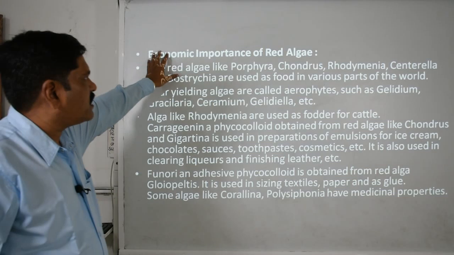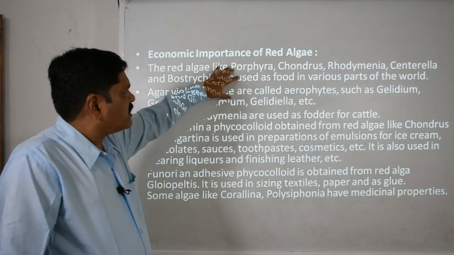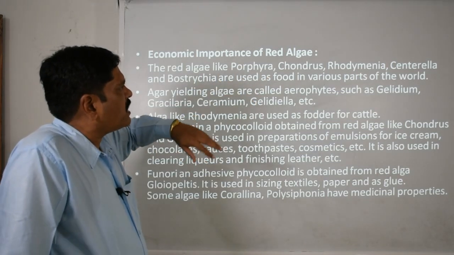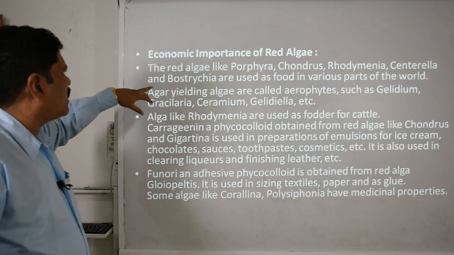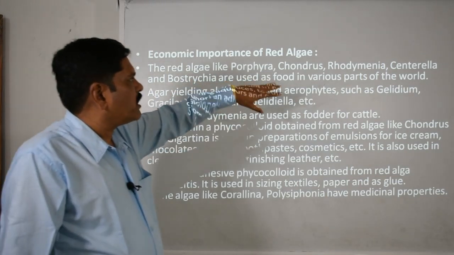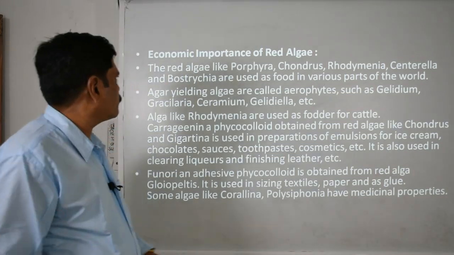Then here we come to discuss the economic importance of the red algae, clear. Like Porphyra, Chondrus, then Rhodymenia, okay, then Sentinella and Bostrichia, and these all have food parts and are main food components of the world.